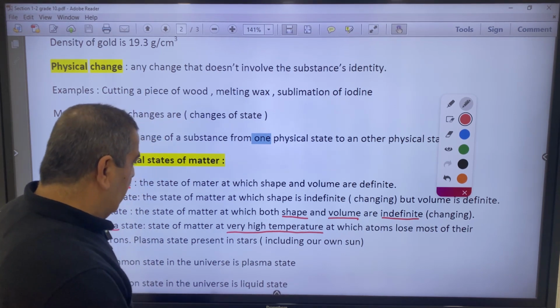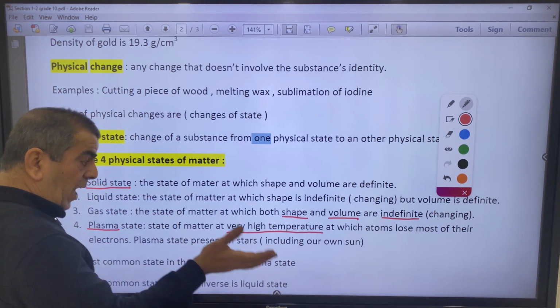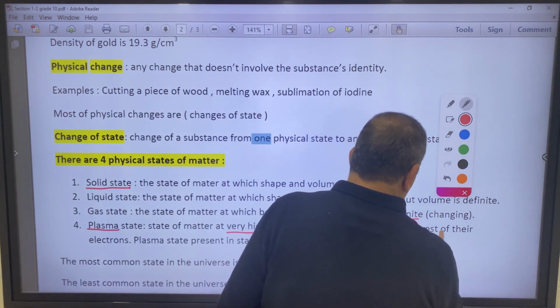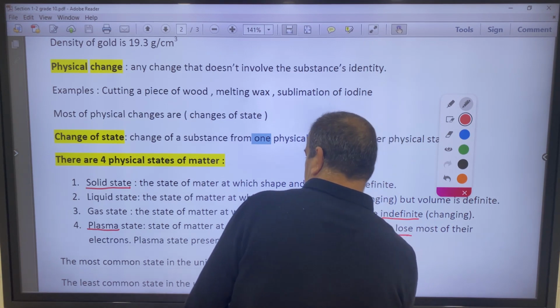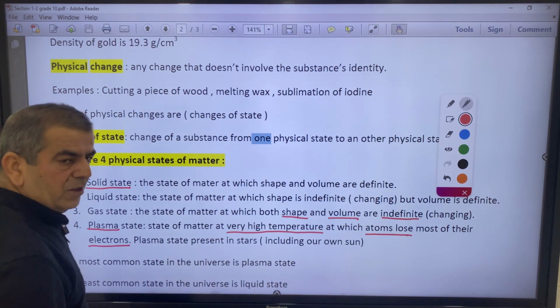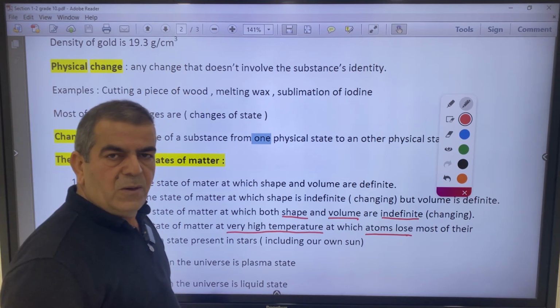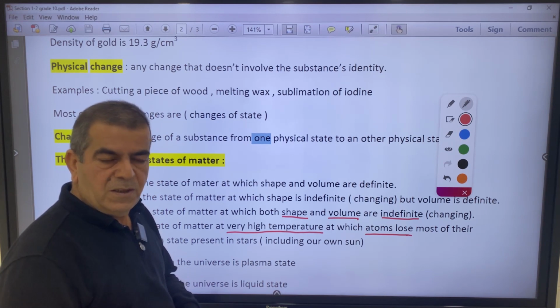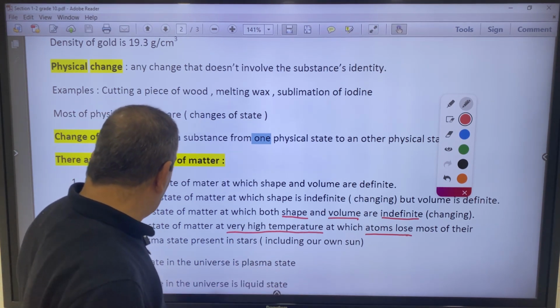At this very high temperature, the atoms lose most of their electrons. What would stay when it loses the electrons? The nuclei, which means the protons and the neutrons.